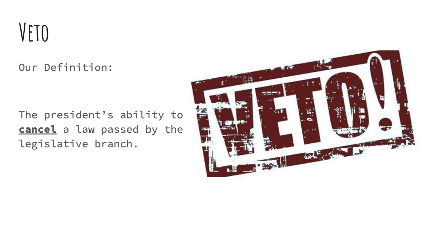Now, we're going to learn that there are some ways that Congress can get over a veto if they want to, and that's one of their checks on the president's power. So the president can't just veto everything. But for right now, our vocab word that we're going to use for checks and balances, our example, is veto. The executive, or the president, can cancel a law that Congress passes if the president doesn't like it. We call that a veto.